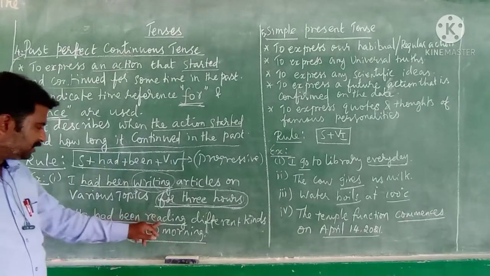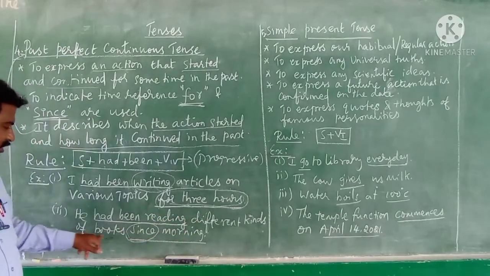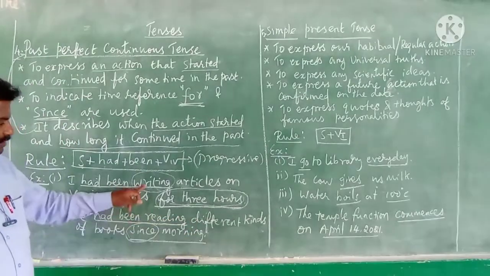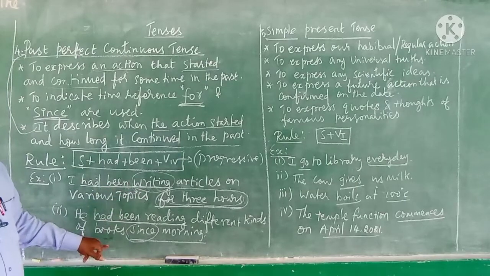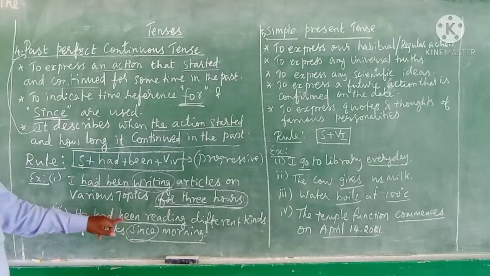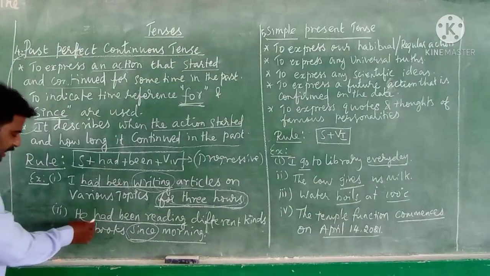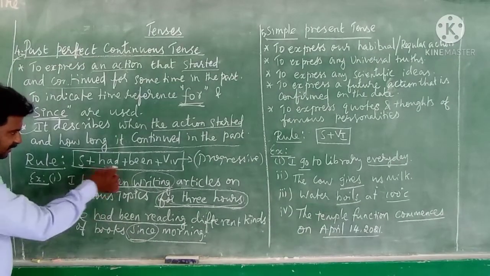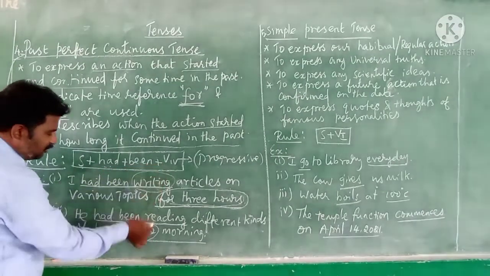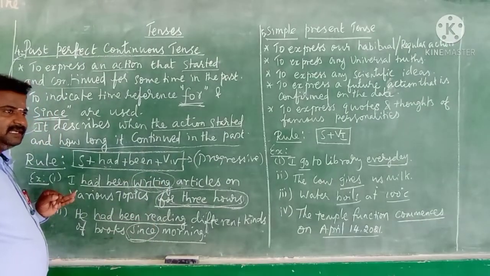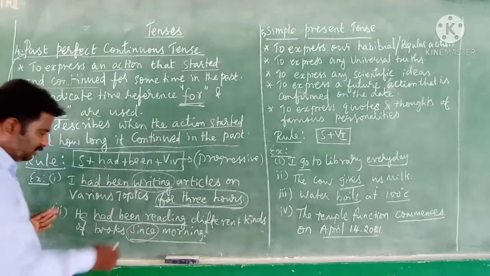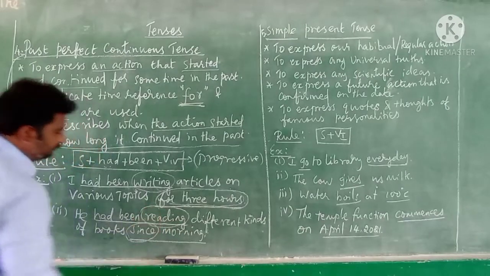He had been reading different kinds of books since morning. So in these two sentences, the past perfect continuous tense is there. Subject plus had, then been, plus verb fourth form. Read, read, reading. This is the fourth form.